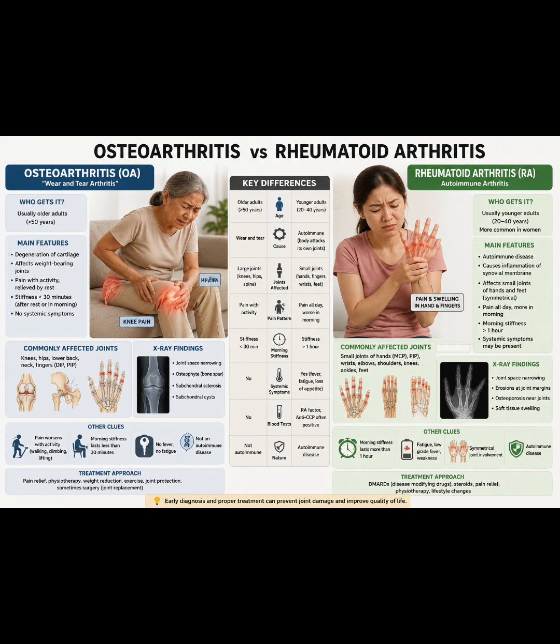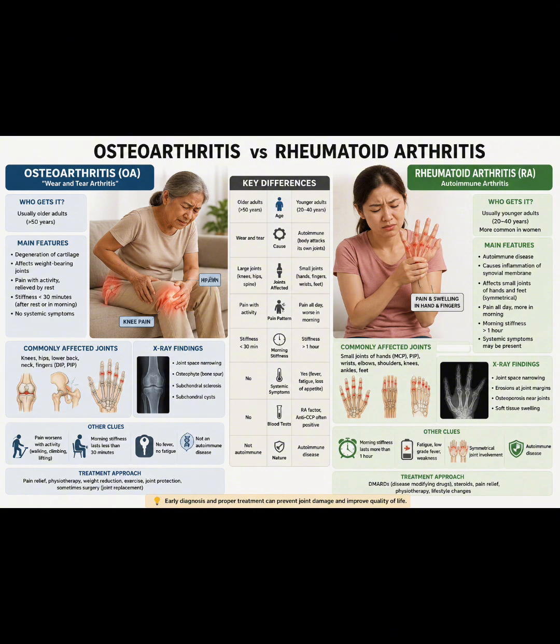Let's explore osteoarthritis and rheumatoid arthritis in detail by analyzing the differences between them. Osteoarthritis follows wear and tear of the joint, whereas rheumatoid arthritis is an autoimmune disease. Osteoarthritis usually occurs above 50 years, whereas rheumatoid arthritis occurs between 30 to 50 years. Both arthritis types are more common in women.